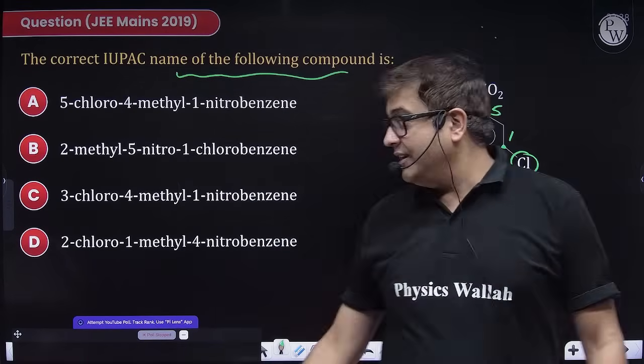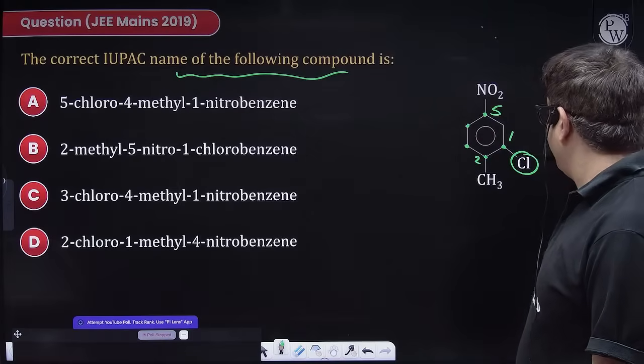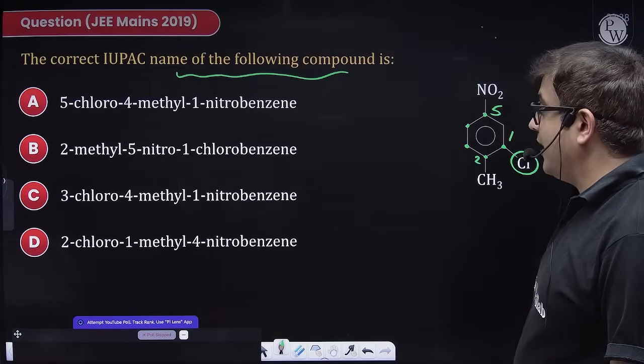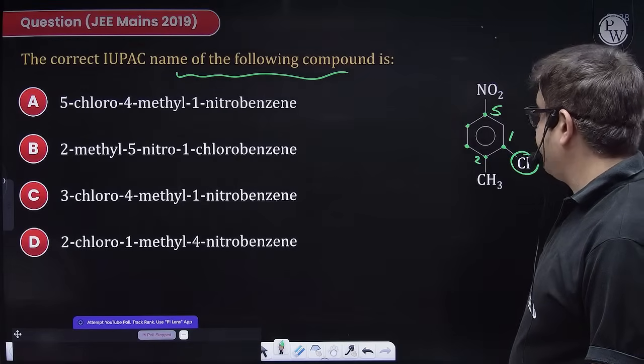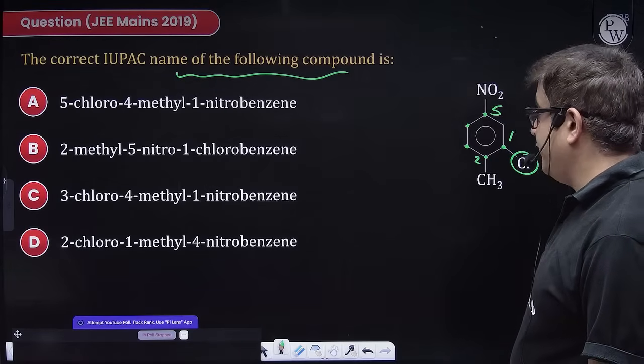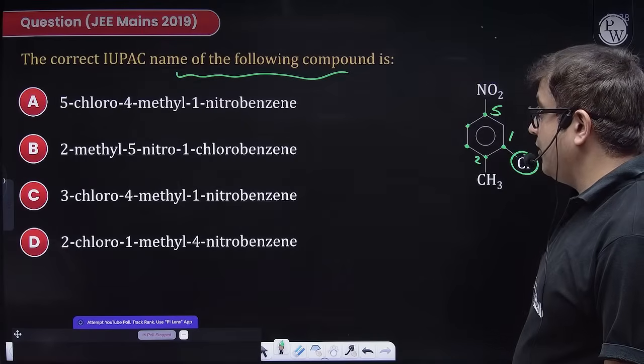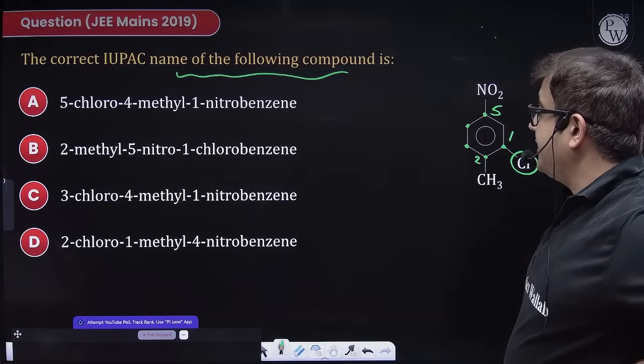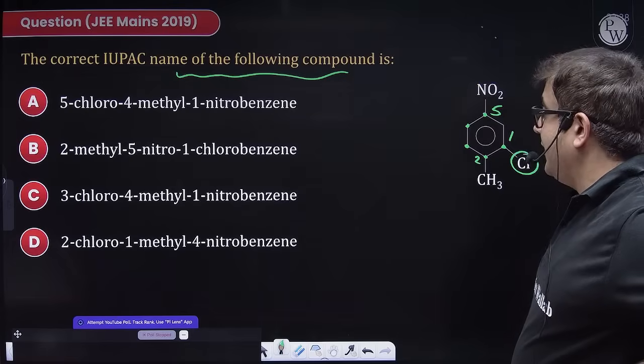So I have 1-chloro. I have chlorine at the first position and methyl in the second one. Chlorine in the first position. Which option is giving me chlorine in the first position? No option. It is giving benzene 5-chloro 2-methyl.